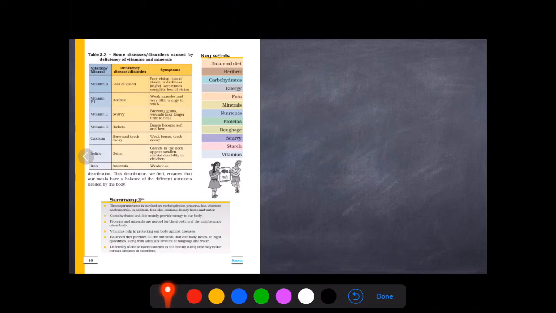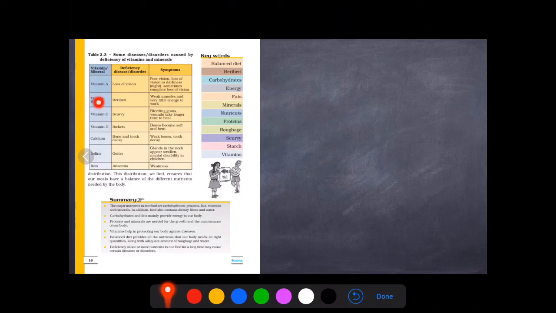The symptoms of this disease are poor vision, loss of vision in darkness. It is also called night blindness. Sometimes complete loss of vision. The person will become totally blind.